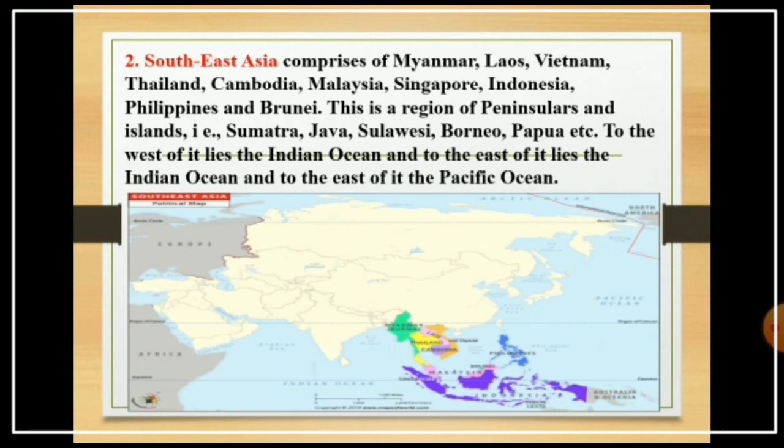Examples of the islands are Sumatra, Java, Sulawesi, Papua, etc. To the west of it lies the Indian Ocean, and to the east there is the Pacific Ocean.